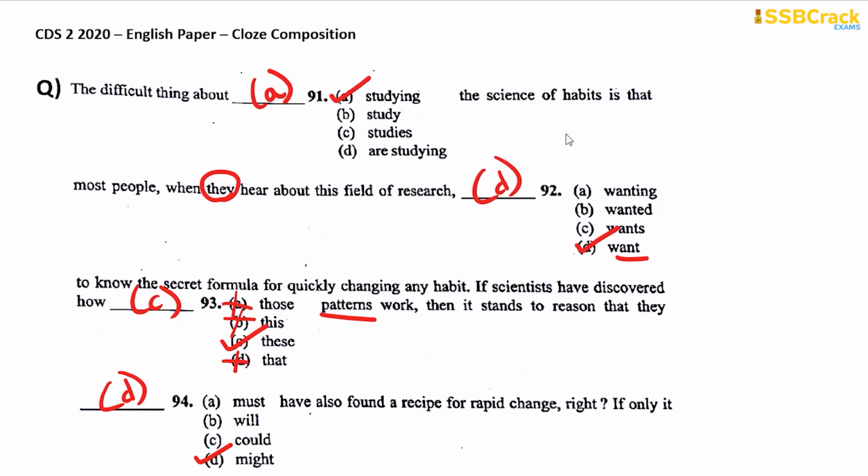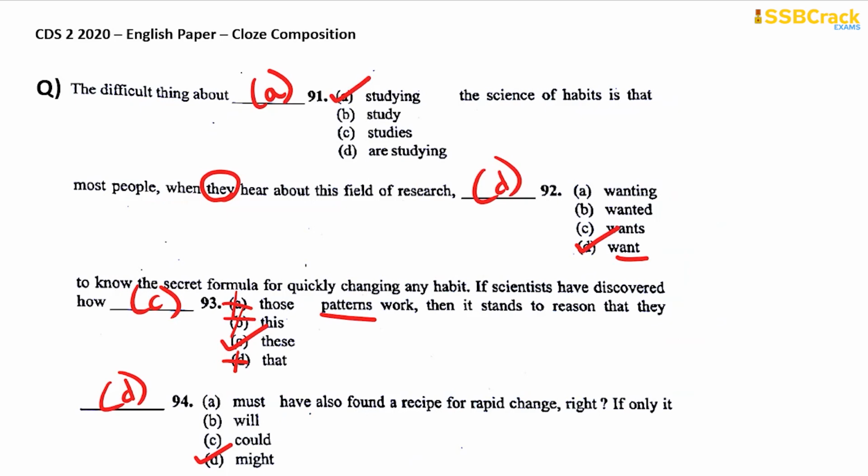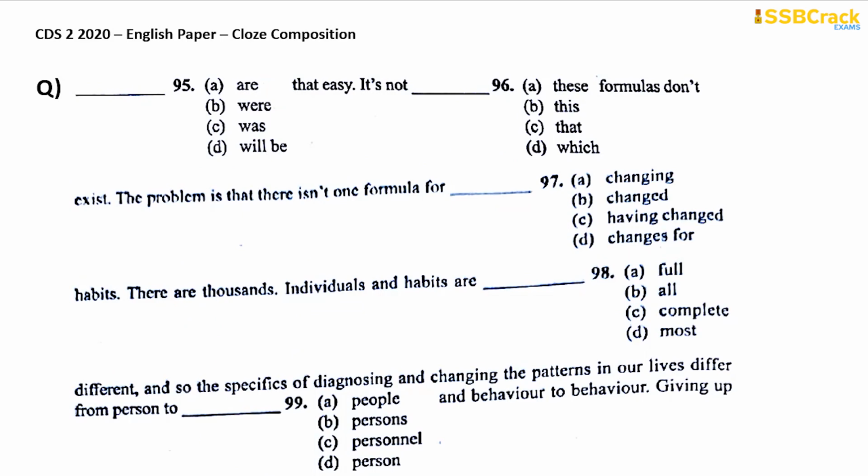If only it dash that easy: if it are that easy, were that easy, was that easy, will be that easy. Now here, if only, it is in subjunctive mood, imaginative, right? So it should be if it only were that easy. So in this blank, your answer will be option B, were that easy.